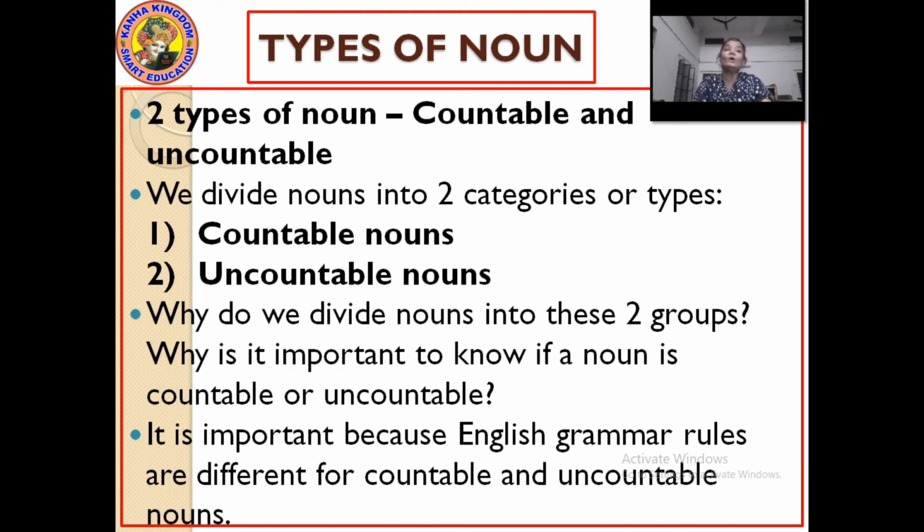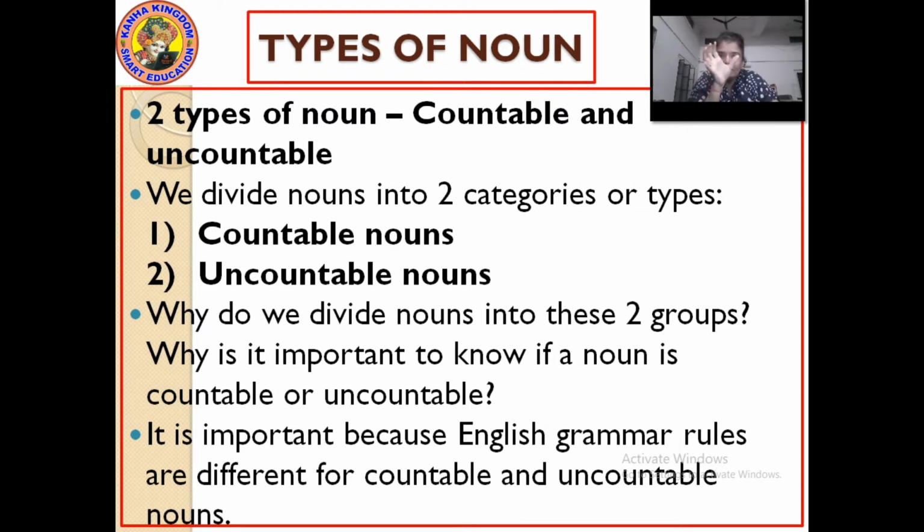It is important because English grammar rules are different for countable and uncountable nouns. Because of the rules of English grammar, we divide these nouns into countable and uncountable. In an easy way, if I explain, when you can count something, what would you call that noun? It should have some name, no?